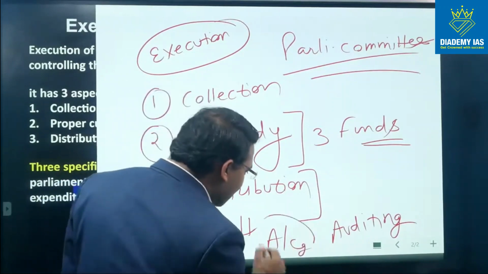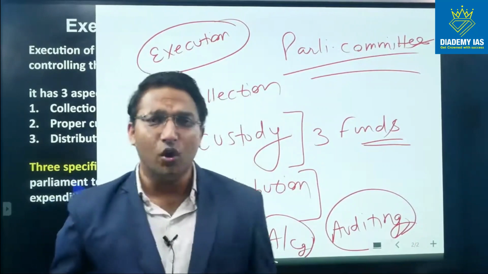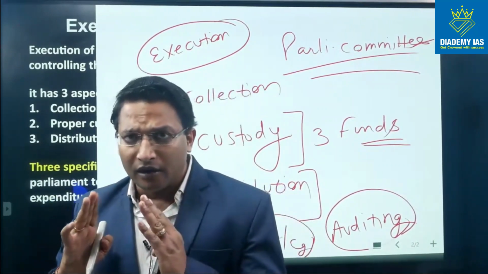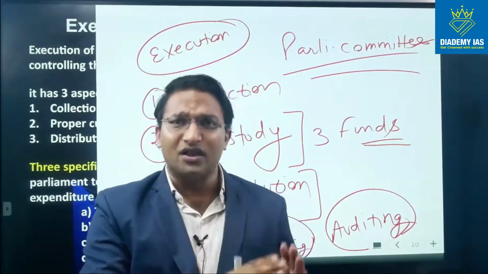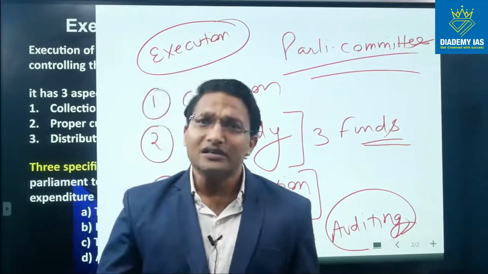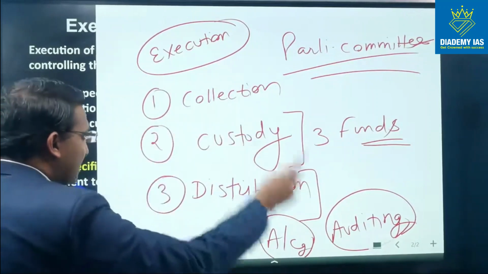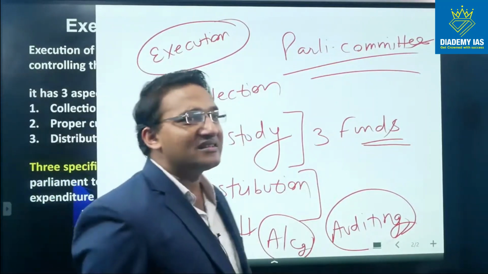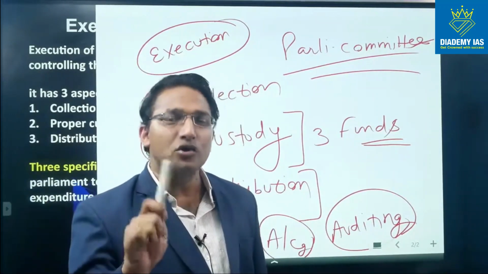So this accounting is done and auditing is done by the C&AG. So a C&AG audits whether the money was transferred for the required purpose, whether the system and procedure was appropriate, whether it was properly authorized. All those things are actually taken care of in the auditing part, right? So all these are part of the execution, where the Ministry of Finance is transferring the money to the different agencies, and the Parliament is also